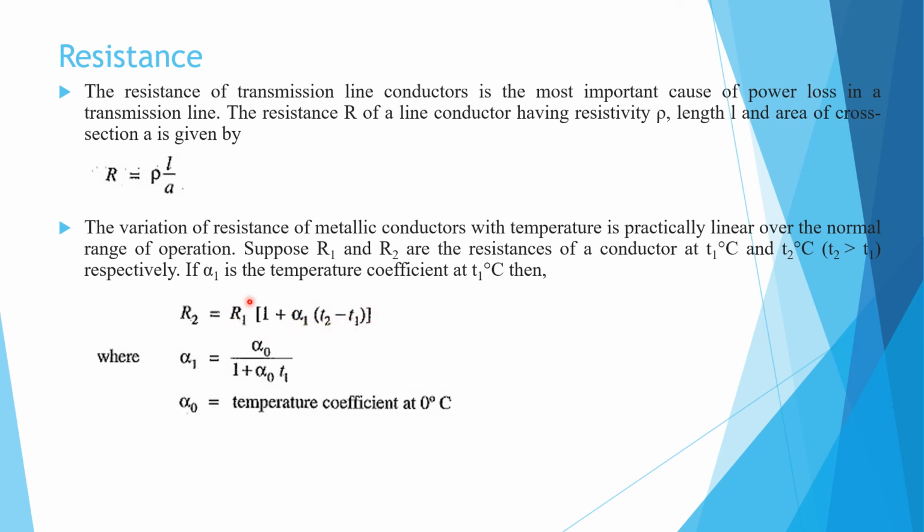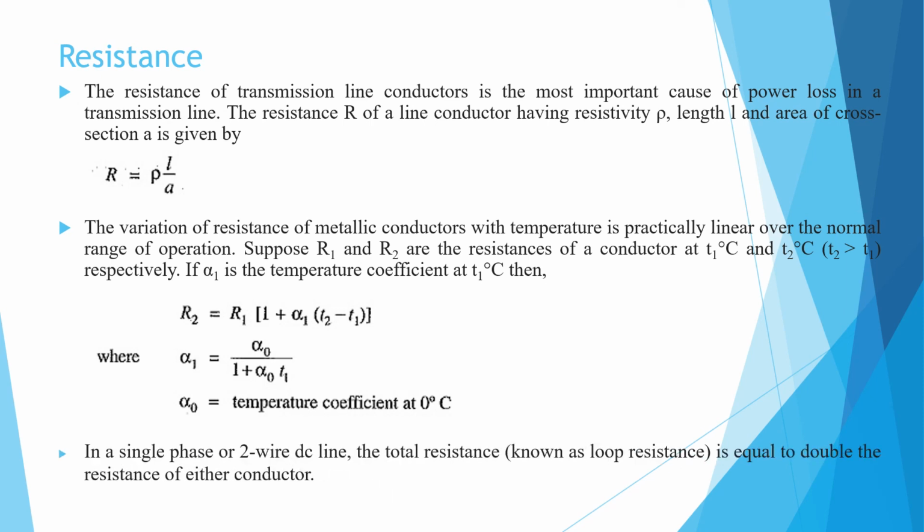Alpha 1 is given by this formula and alpha 0 is given by this formula, the temperature coefficient at 0 degrees Celsius. So these are the very basic things of resistance, resistivity, length and cross section.